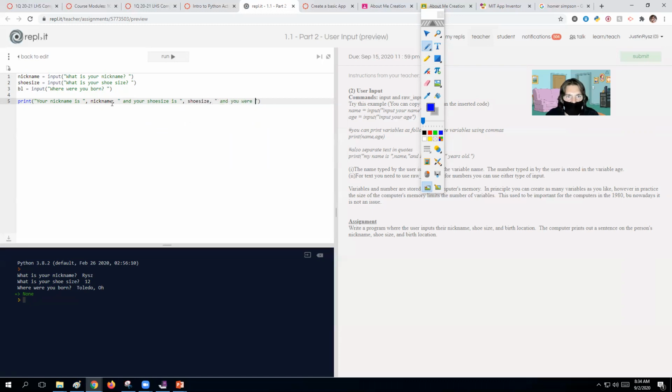And you were born in BL. There we go. So now if I run this, okay, where are we getting an error? Line 60, okay. Don't worry about that. That's an error module. That's nothing for you guys to worry about.